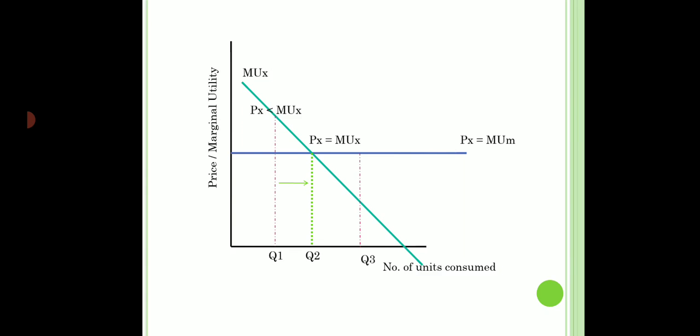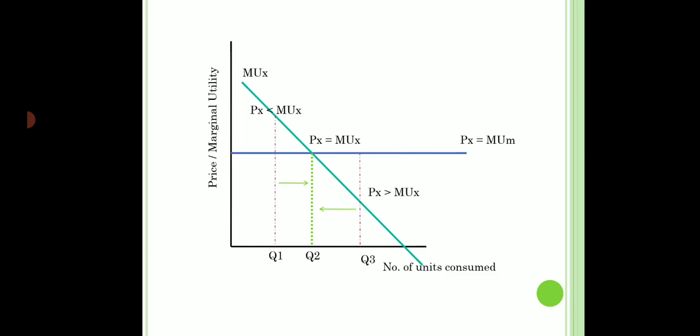Let us see what is happening at quantity Q3. At Q3, I see that price of commodity X is higher than marginal utility of X. That means the satisfaction that the consumer is getting is very less than the price that he is paying for it. Any consumer would think that this product is very, very expensive. I am not getting that much of happiness from this product. So he will not be settled at this point. He would move back. A consumer would want to buy less of commodity X.